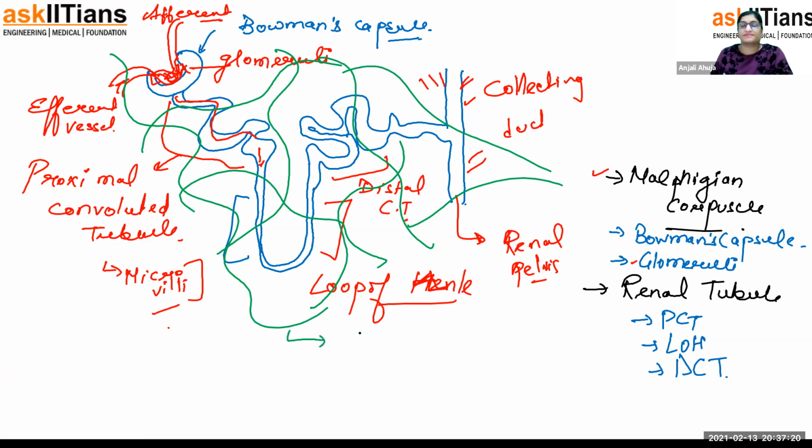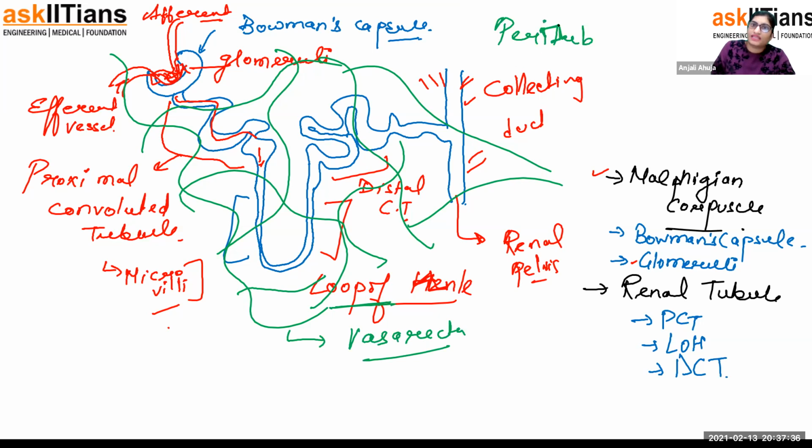The blood vessel present nearby the loop of Henle is known as the vasa recta. Otherwise, blood vessels are known as peritubular capillaries. Many students actually get confused at this point. Let me tell you, all the blood vessels present nearby the nephron are known as peritubular capillaries. And the one present nearby the loop of Henle is known as the vasa recta. It is also a peritubular capillary, but the name is vasa recta here. So I suppose the structure of the nephron is clear to you.